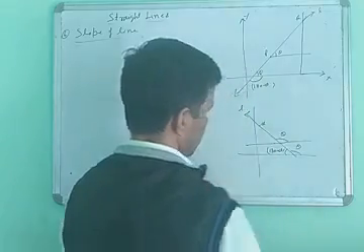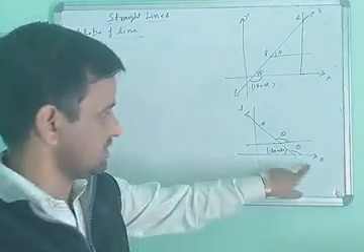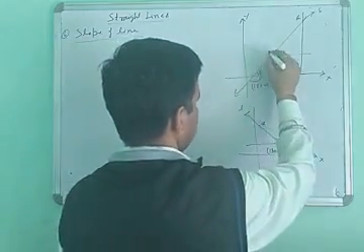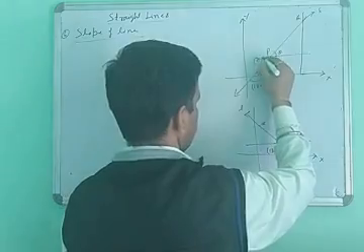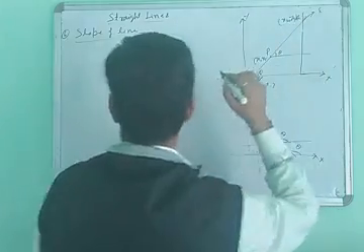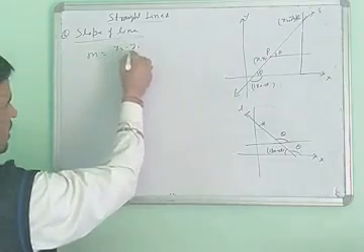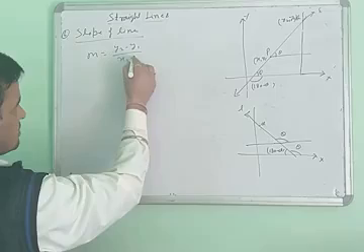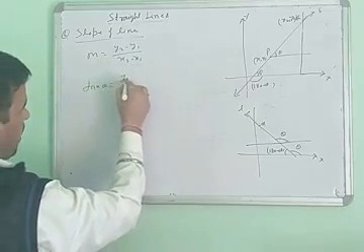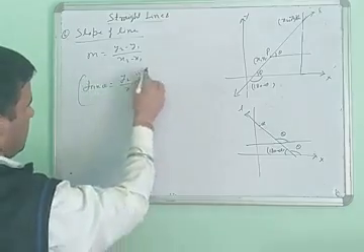Here it is the same theta. So from the positive direction of the x-axis, this will always be theta. Then you find the coordinates of the point P, x1, y1, and of Q, x2, y2. Then we find m equal to y2 minus y1 upon x2 minus x1. So the value of tan theta is y2 minus y1 upon x2 minus x1.